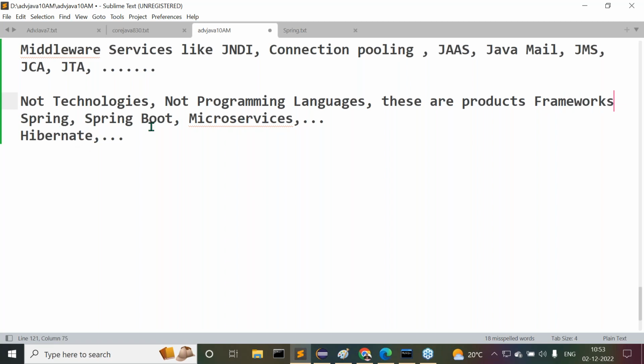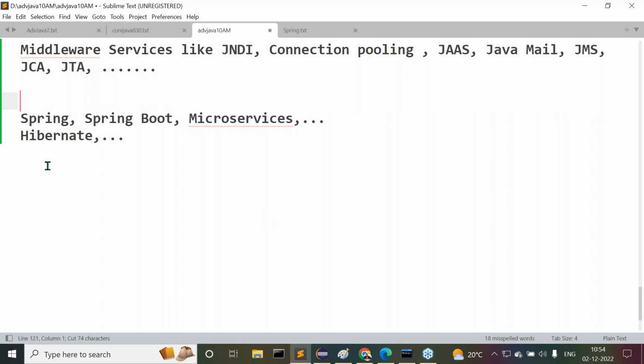First of all, Spring Boot, microservices, and Hibernate, all these things, I'm saying that these are not technologies, these are not programming languages. But what are these actually? We can understand them as third party products.